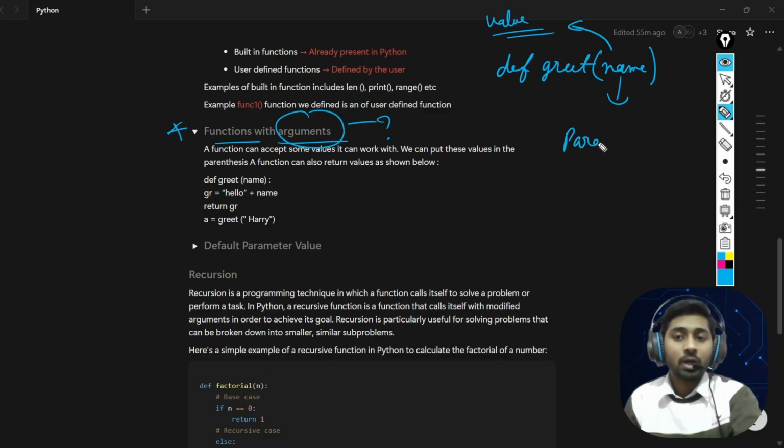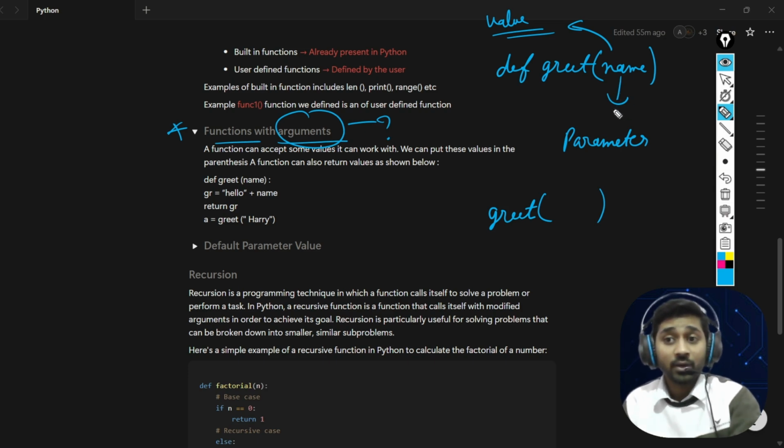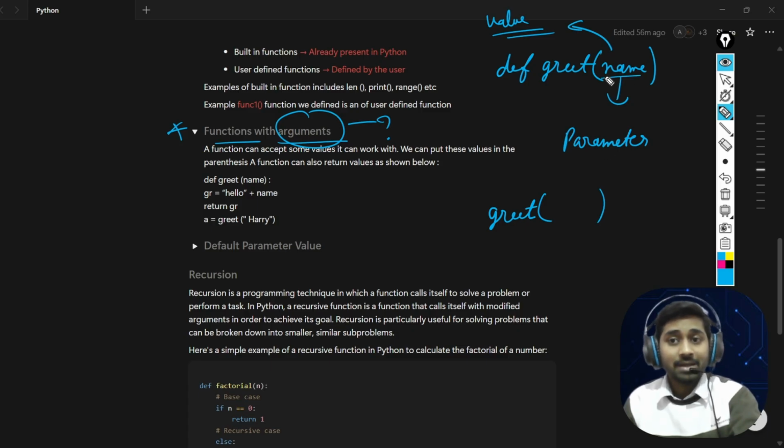Remember, we always call it a parameter. Most students confuse parameter and argument. So remember, when you define this value here, that is a parameter. While calling the function, you need to pass this value, otherwise you will get an error. The error will say you did not provide the required positional argument. So we need to pass this value, and that is called your argument.